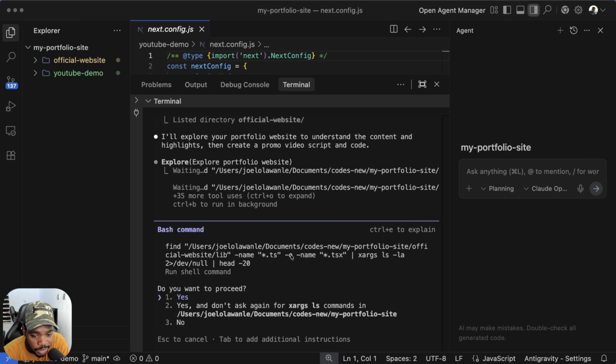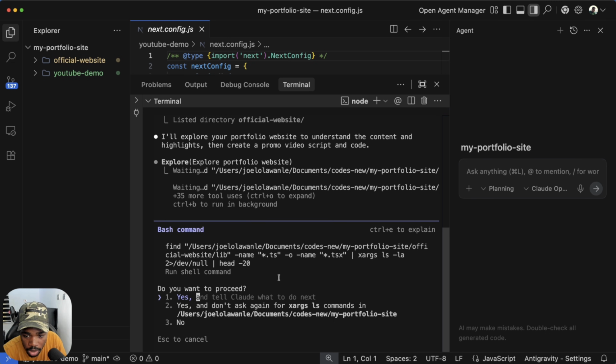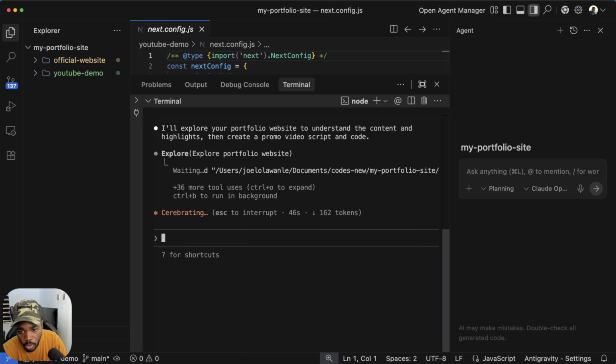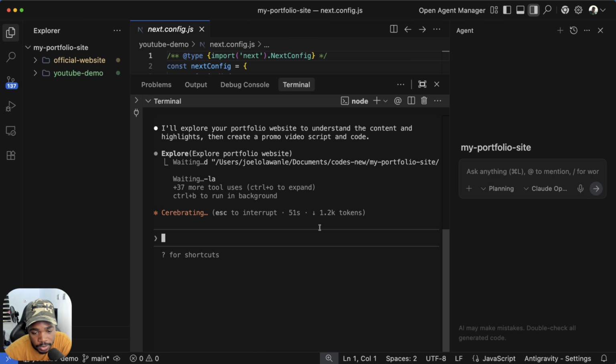Okay, so it came back with an instruction here, and I'm just gonna press the tab button. I want to give it extra instruction. I'm telling it I have YouTube... Why can't I see that? But a YouTube demo folder outside official website folder, which is a Remotion setup, and I want you to make use of Remotion to create this awesome video. Okay, so let's see what it's going to be able to do with this additional context given to it.